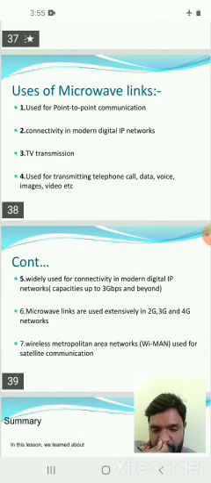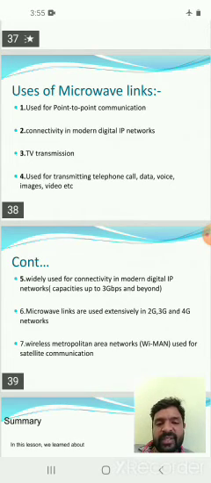Compared to radio frequency transmission, fiber cables or twisted cables, these microwave links can transmit very high speed data.